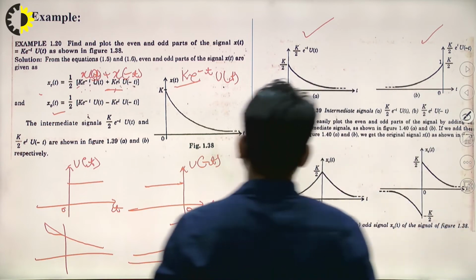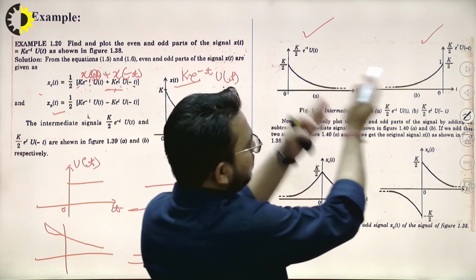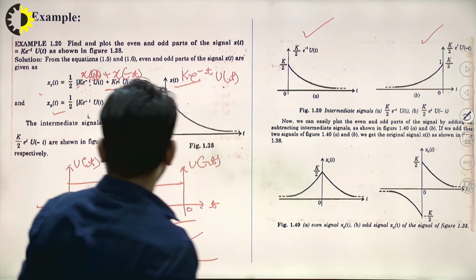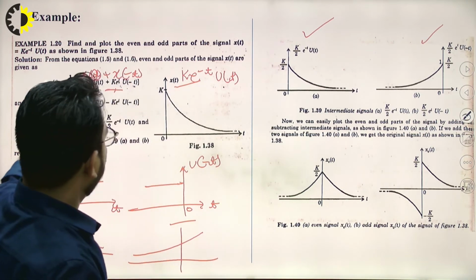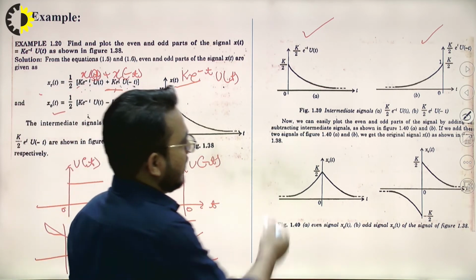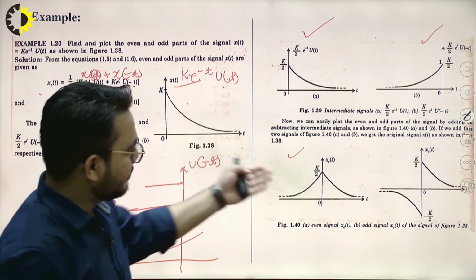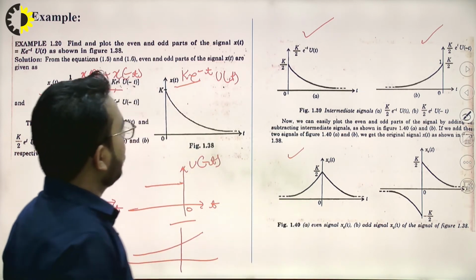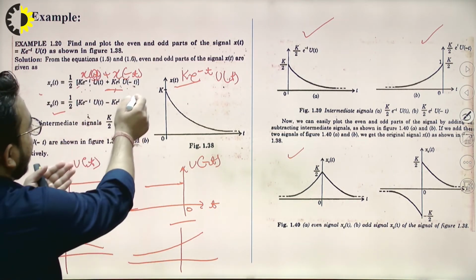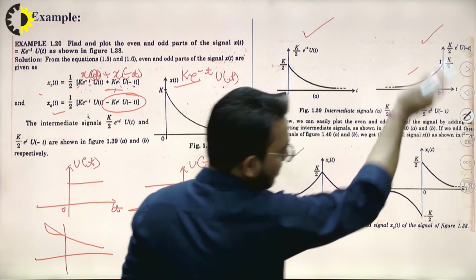So they are both plotted, and individually we can add them or subtract them as per the requirement for calculating the odd and even parts. For the even part, this is addition, so we just add both the signals, and after adding we will get this as the final signal, right? So this is our even part. For subtraction, or the odd part, you have to take the negative of this signal.